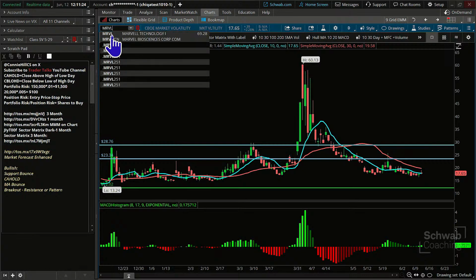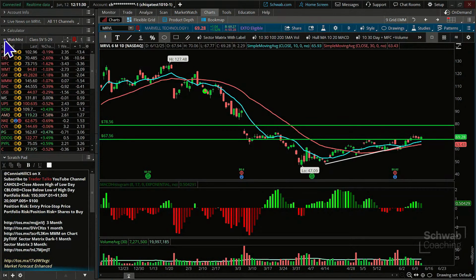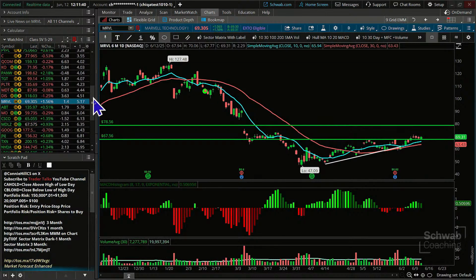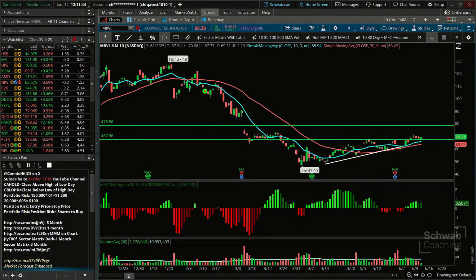is Marvell. Now, Marvell is on our watch list, and all the stocks that we trade in this class come from this watch list that we update about once a month. Last time we updated this was on May 29th, and so these are the stocks that are on that list. It's probably in the neighborhood of about 40, maybe.